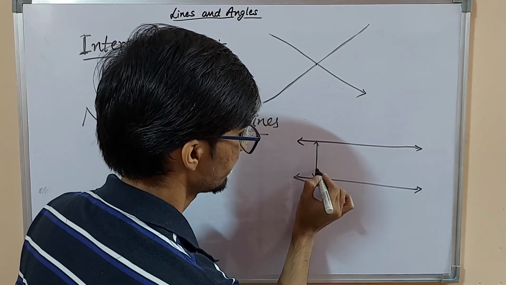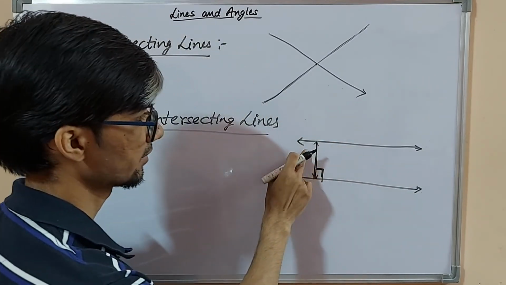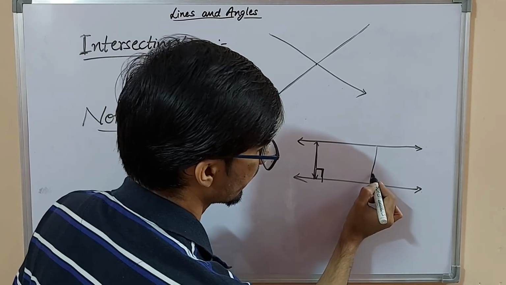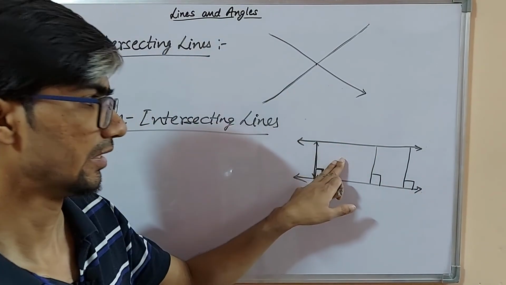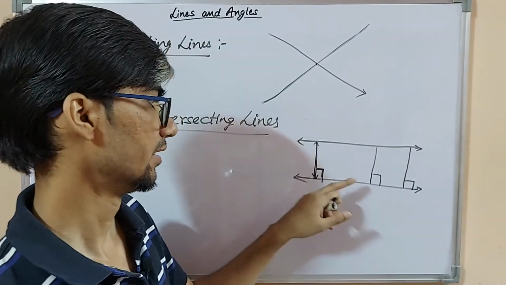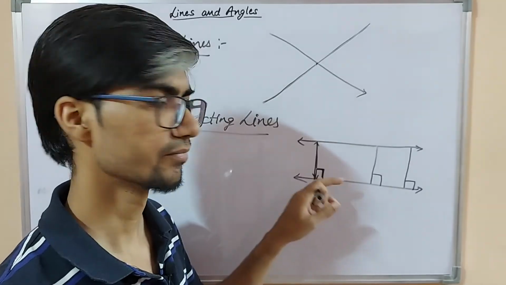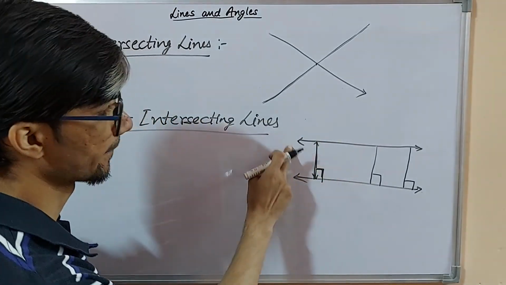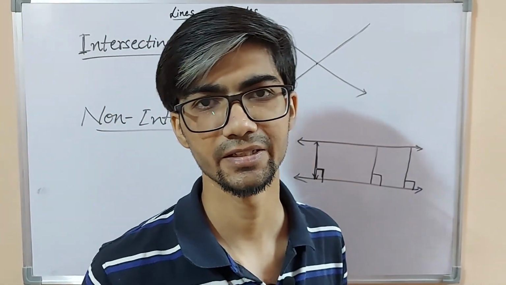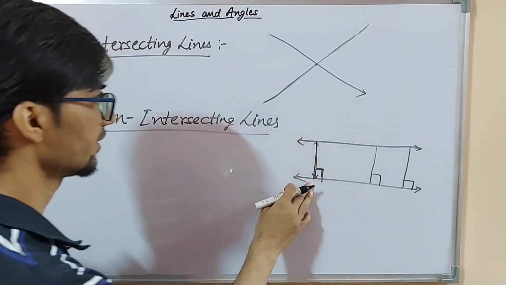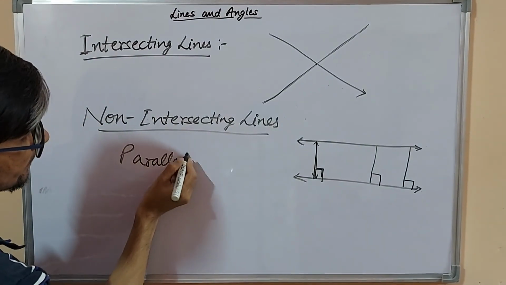The perpendicular distance, here or here or any other place, will be equal. If the perpendicular distance between the two lines is the same, then they will be called non-intersecting lines, and these non-intersecting lines are also called parallel lines.